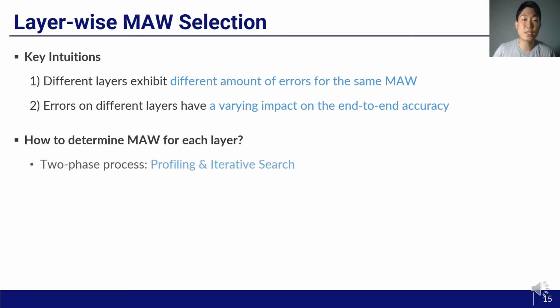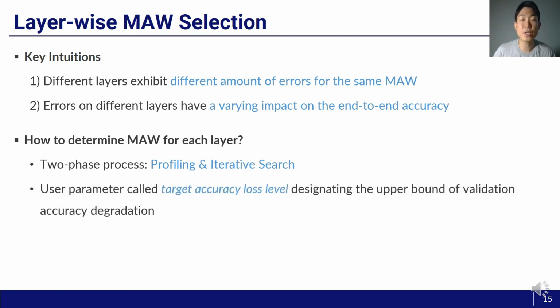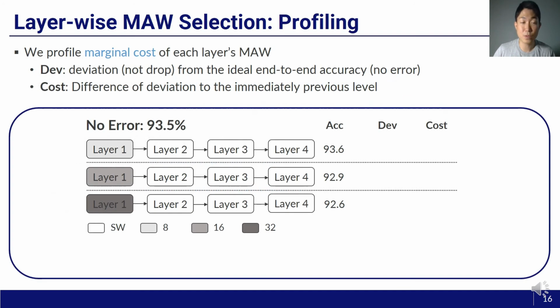We basically suggest a two-phase process which consists of profiling and iterative search. During the whole process, a user parameter called target accuracy loss level plays a key role, as it designates the upper bound of validation accuracy degradation. The first phase is profiling. We profile the marginal cost of each layer's MAW. I will explain it by giving an example.